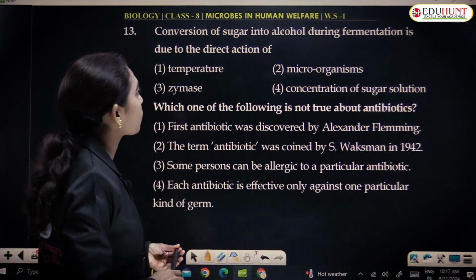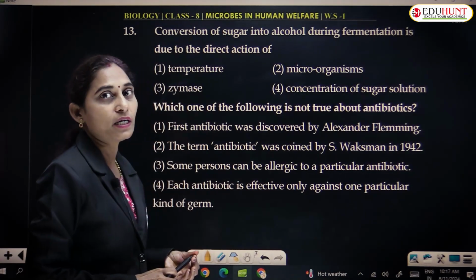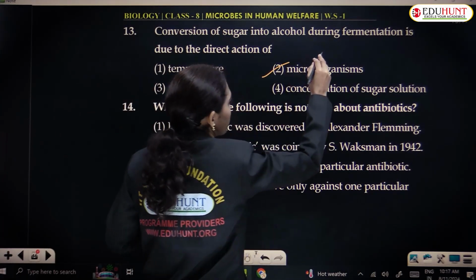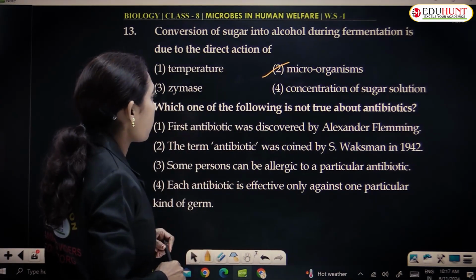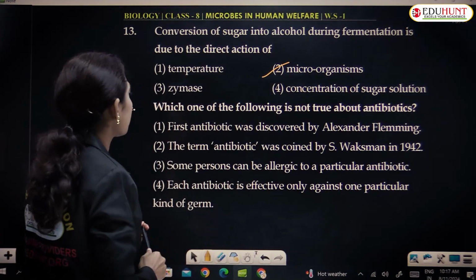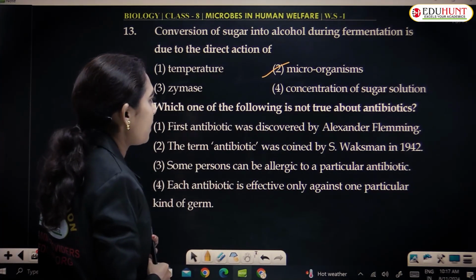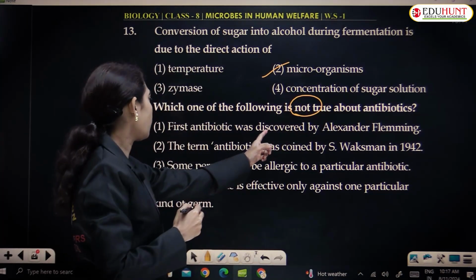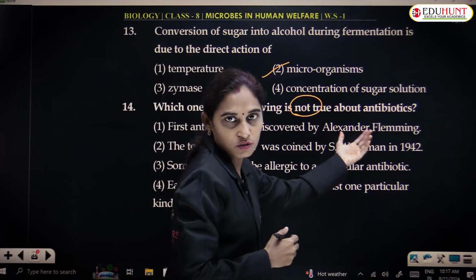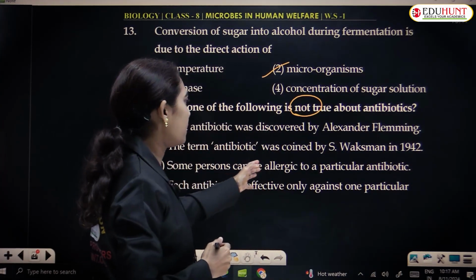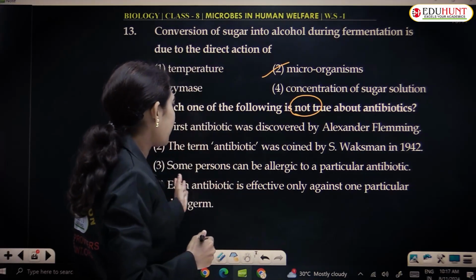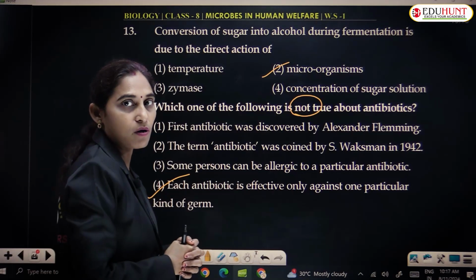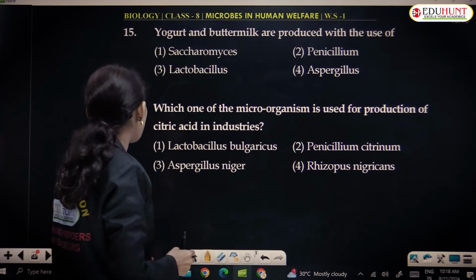Conversion of sugar into alcohol during fermentation is due to the direct action of microorganisms. Which one of the following is not true about antibiotics? The first antibiotic was discovered by Alexander Fleming. Here it asks for not true, so this is true. The term antibiotic was coined by Waksman. It is also true. Some persons can be allergic to a particular antibiotic. Each antibiotic is effective only against one particular kind of organism. That is wrong because it is broad spectrum in range.